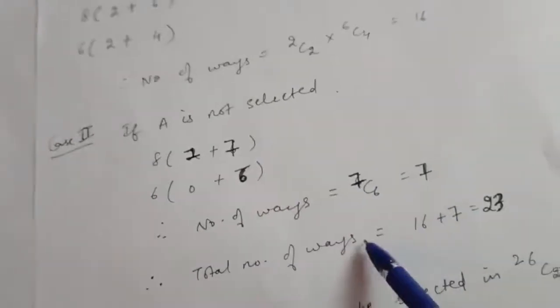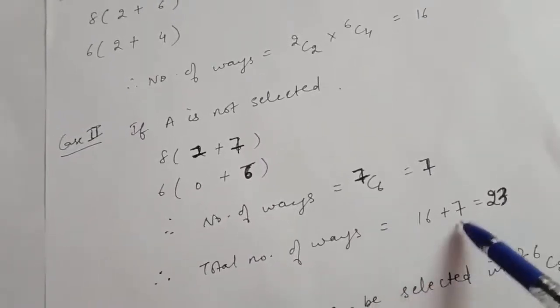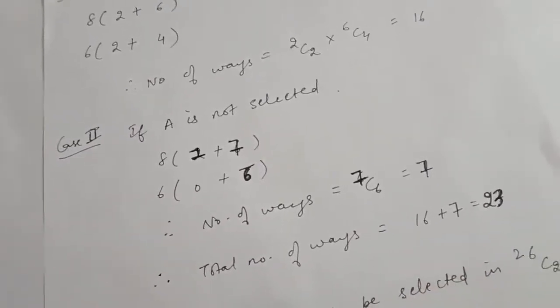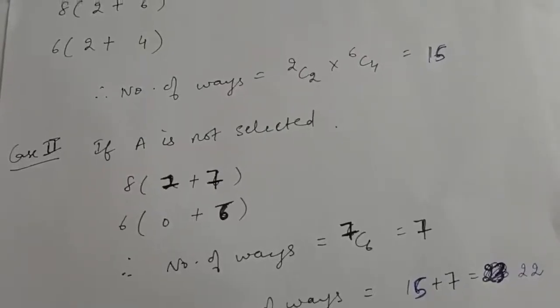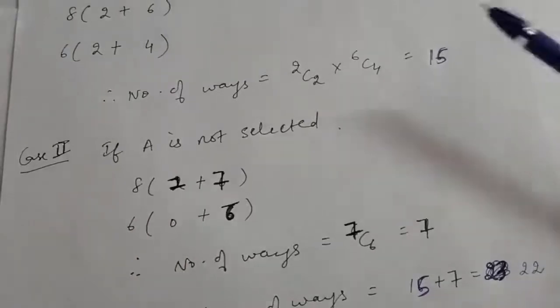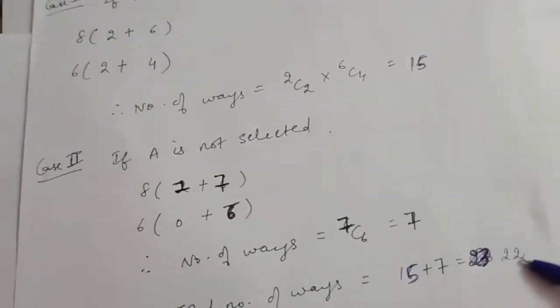So the total number of ways will be the sum of both the cases, that is 16 plus 7, 23. Yes, the result from the case first, which I told you 16, is actually 15, right? So the answer will be 15 plus 7, 22.